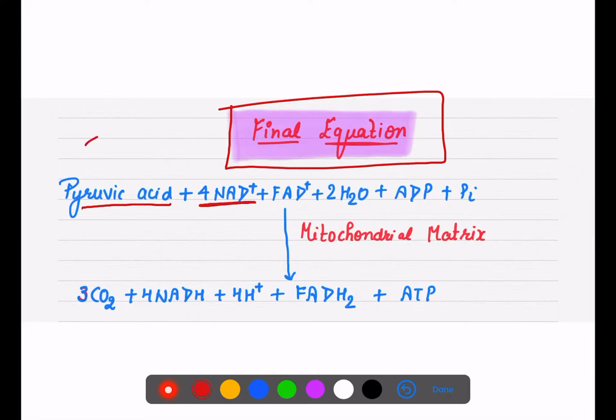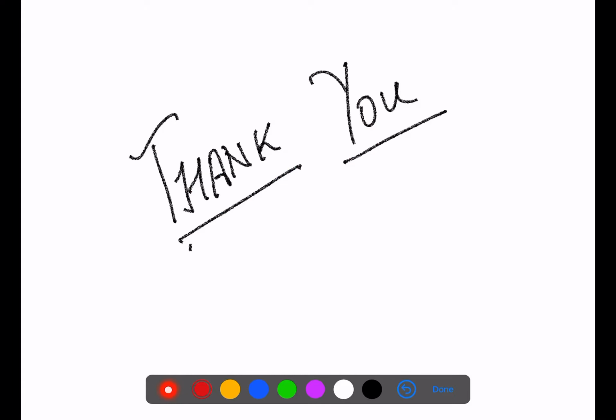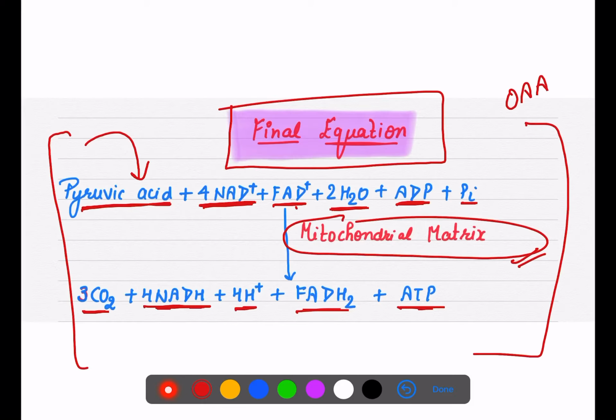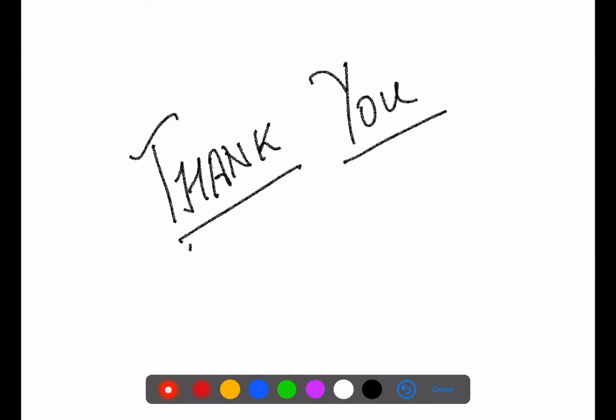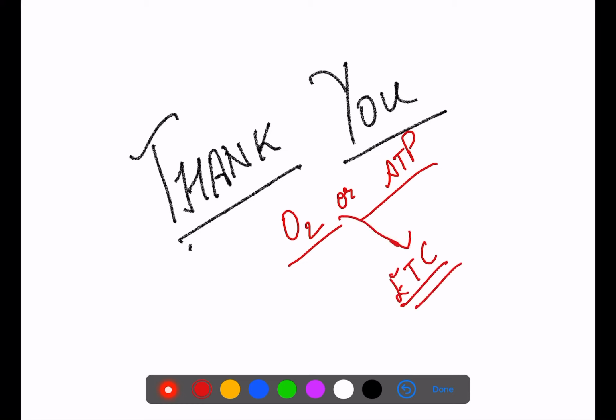I hope you are able to understand this cycle. But one thing which is coming to my mind, which I can ask, is that neither have we used oxygen here, nor are we forming much energy. Then what is the use? Why are we doing this in aerobic respiration? So next I am taking you to release more energy with another step, that is with the help of ETC. So next we are going to discuss another important process, that is the electron transport chain.